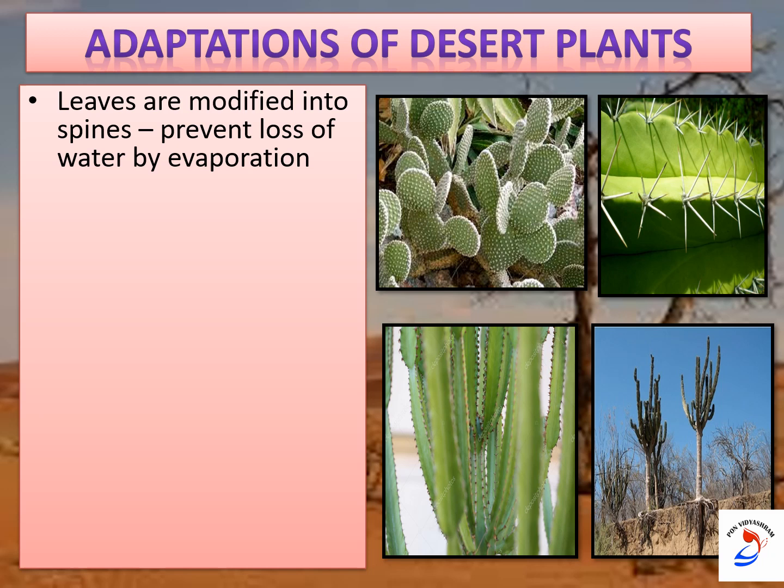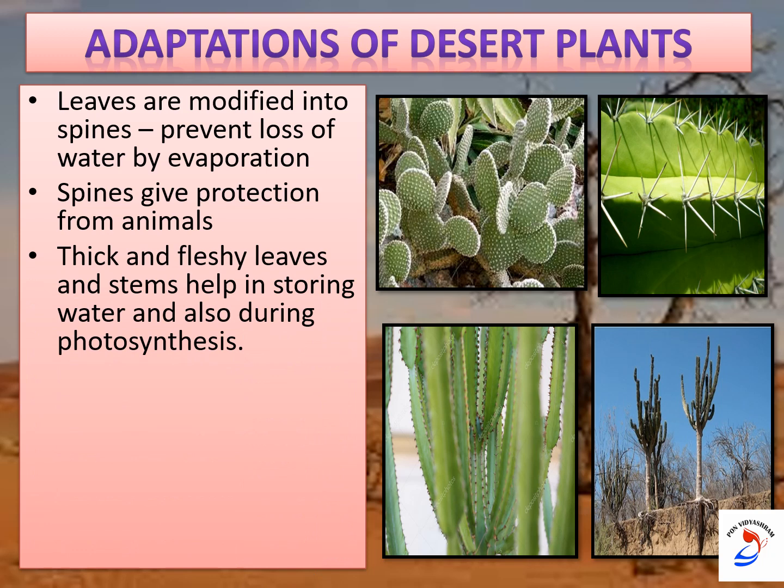The leaves are modified into spines to prevent loss of water by evaporation. I hope you all know what is meant by evaporation. Yes, the process of water changing into water vapor by heating is called evaporation. And spines give protection from the animals.